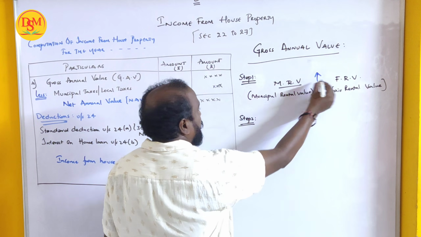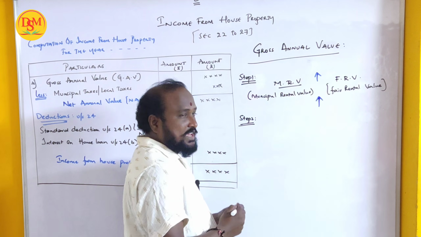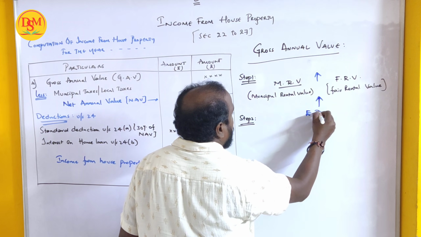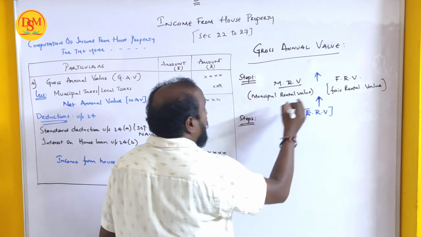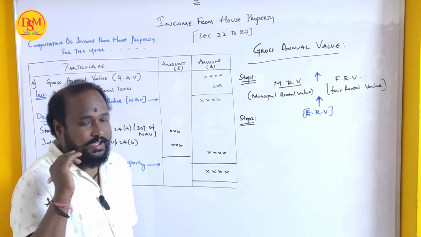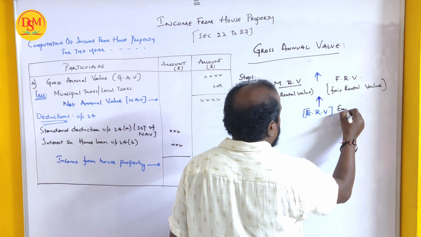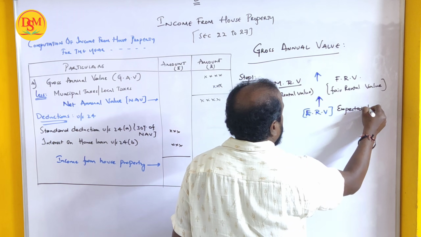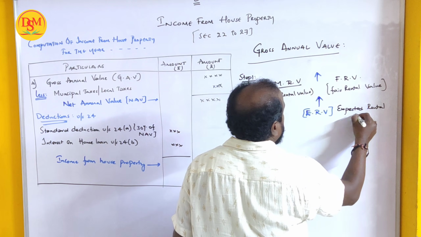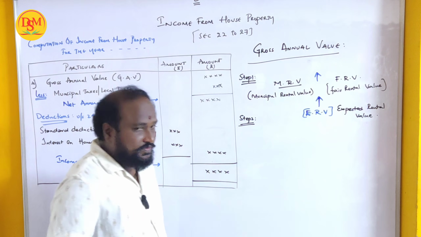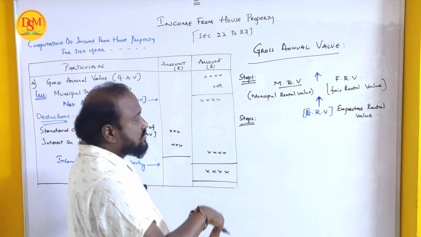From this, whatever the highest value is, we have to take it as ERV, expected rental value. Okay beta, so we compare both, and whichever is higher is called expected rental value.